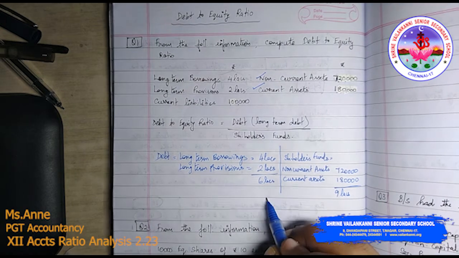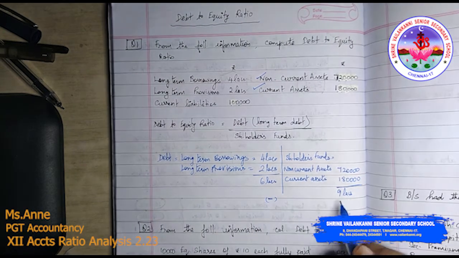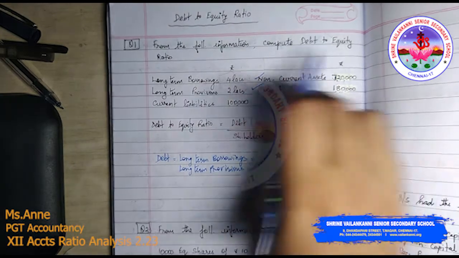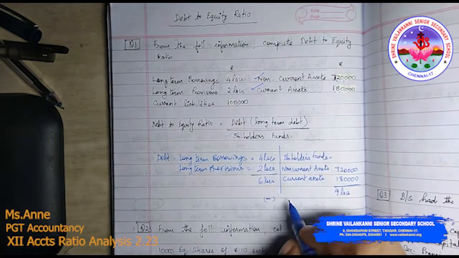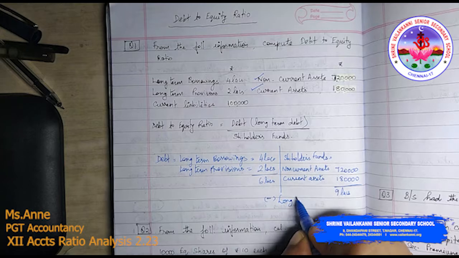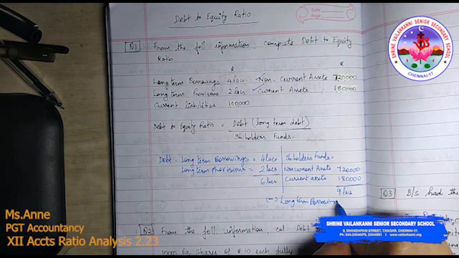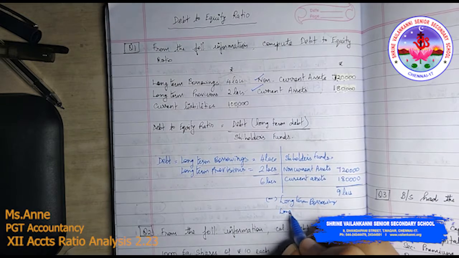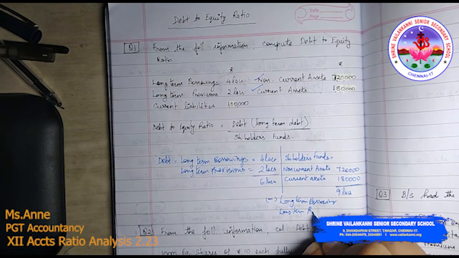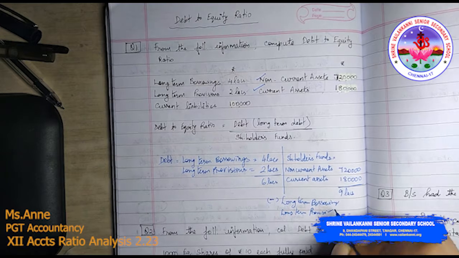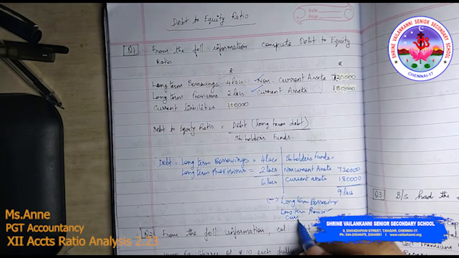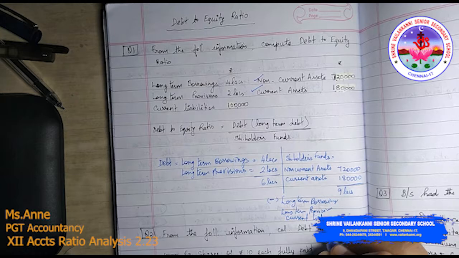Less, you want the shareholders fund, so you need to deduct your long term borrowings, long term provisions, as well as current liability.